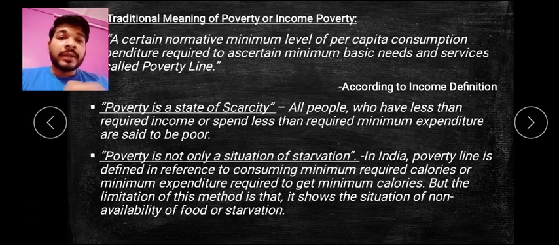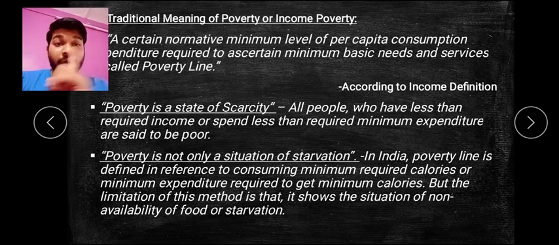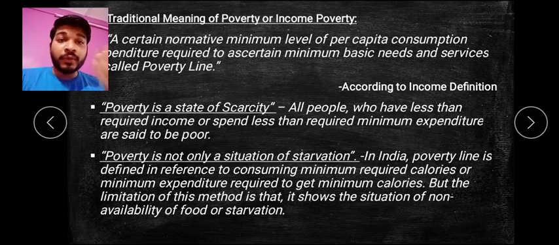Then comes the point that poverty is not only a situation of starvation. Here, what is starvation? Hunger, people dying of hunger. So poverty is not just a situation of starvation. Another concept says that in India the poverty line is defined, and the minimum consumption required of calories is also there. It is not only on the basis of money, but also depends upon consumption. So how much minimum calorie requirement there is, and what is spent as expenditure for that consumption, on that basis we can say they come under poverty.